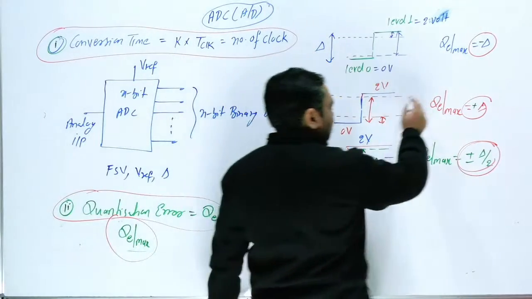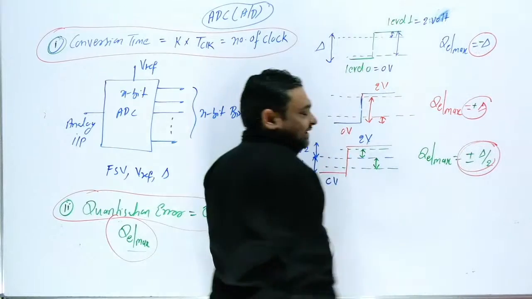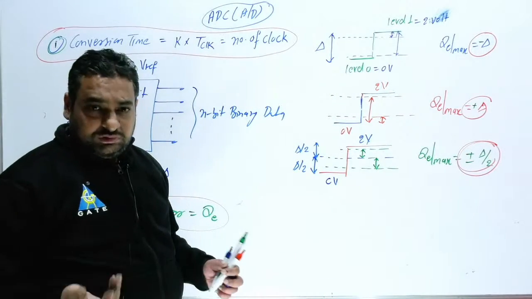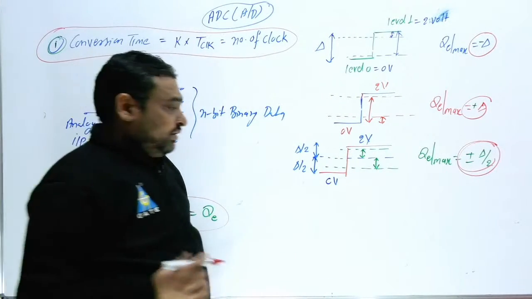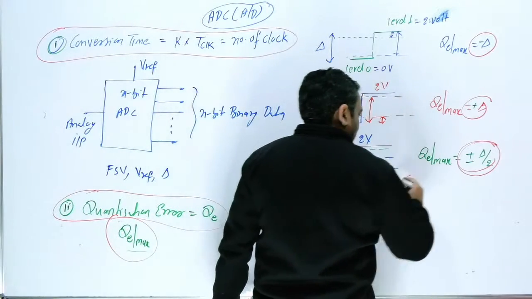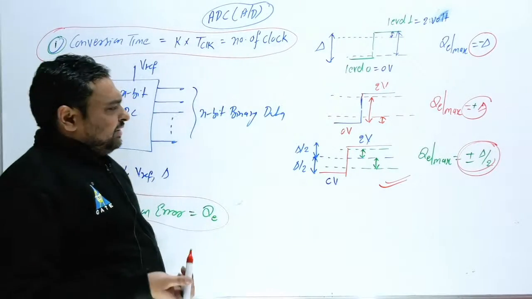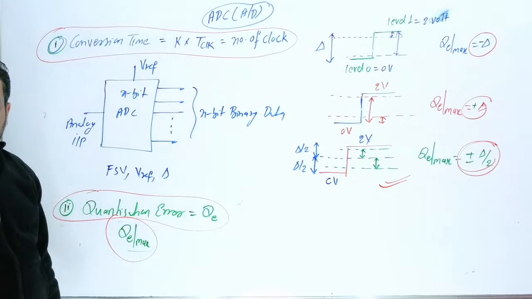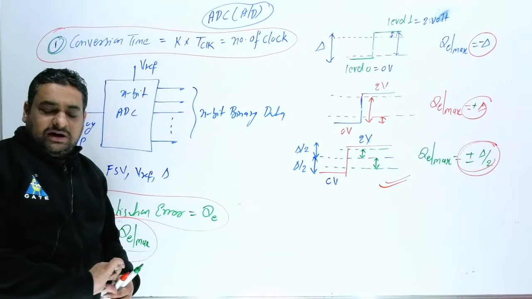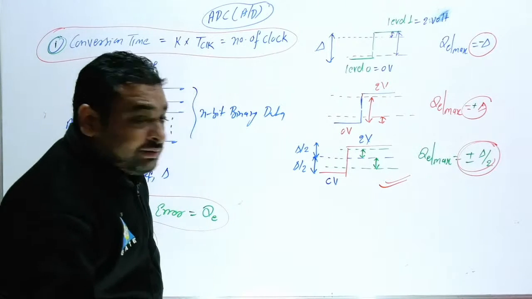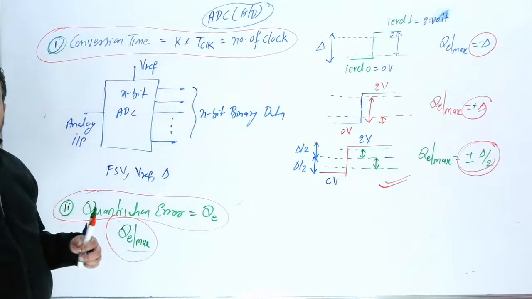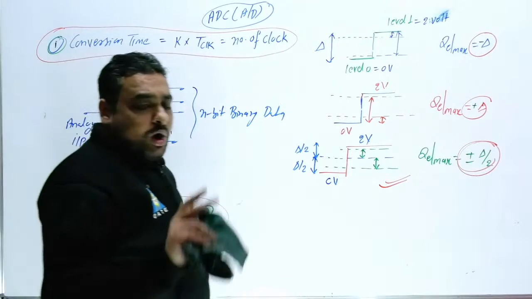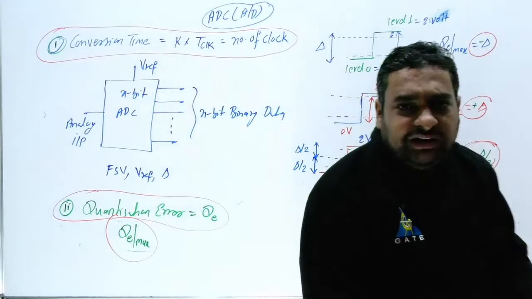But here the magnitude of the error is plus or minus del, and here the magnitude of the error is del. So definitely in real life we can go with this one. In communication systems we always use the quantization error as a maximum of plus minus del by 2. But here you cannot always write plus minus del by 2. Here it will depend on the types, so all the questions in the GATE exam you will get from the type.